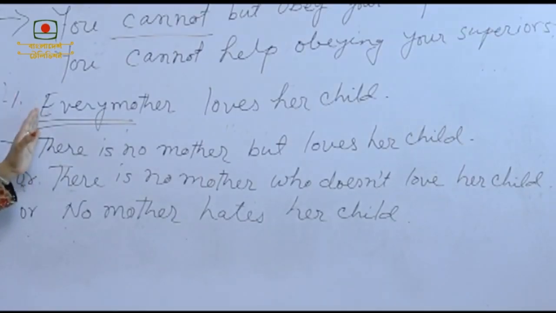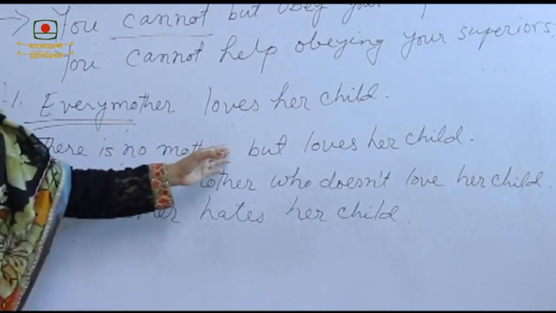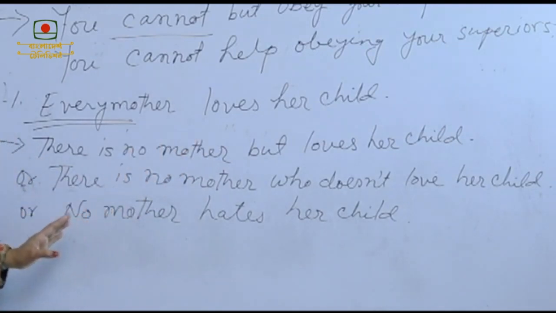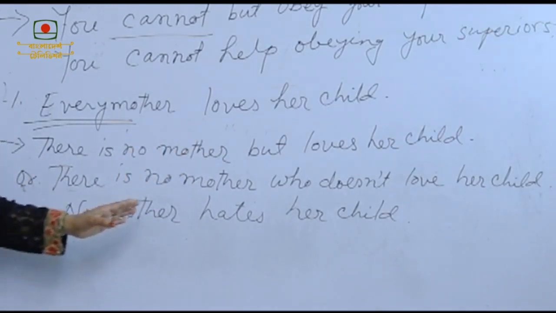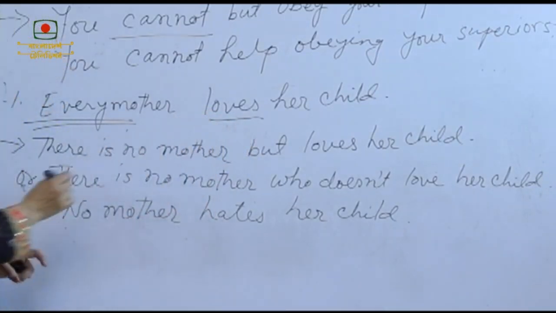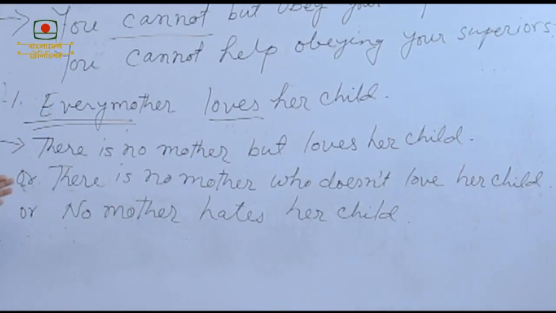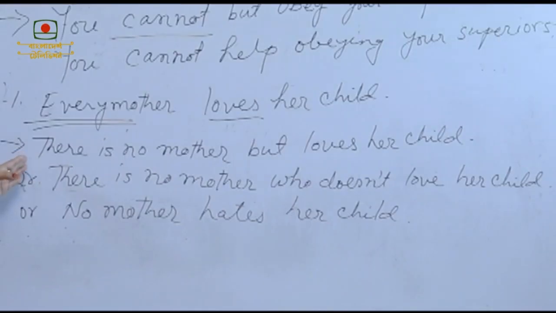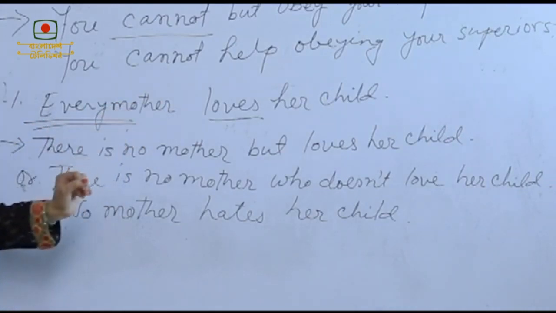if there is every in an affirmative sentence, then we use there is no dot dot but, there is no dot dot who doesn't, or no and the negative form of the positive word in a negative sentence. When we turn it into a negative sentence, then we use these three rules. Look at the board. Every mother loves her child.